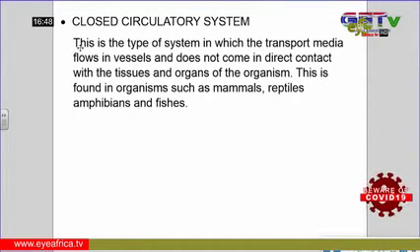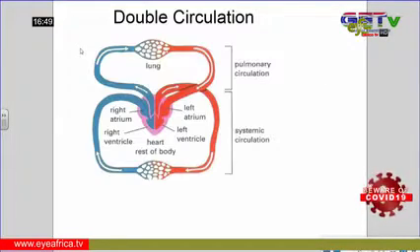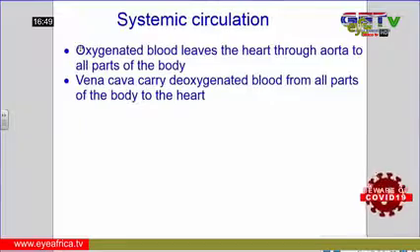This can be found in organisms such as the mammals, reptiles, amphibians, and the pisces, which we refer to as fishes. So closed circulatory system is further divided into two again. We have the double circulatory system and the single circulatory system.